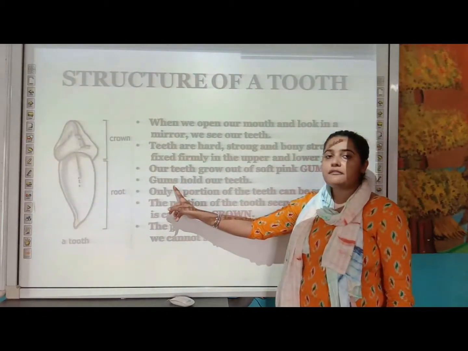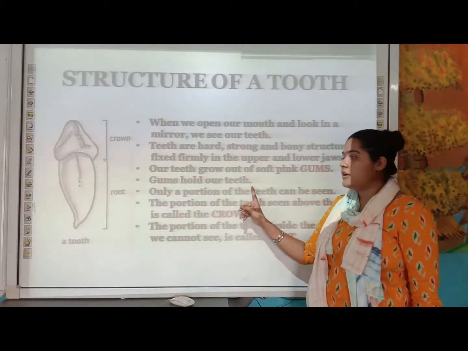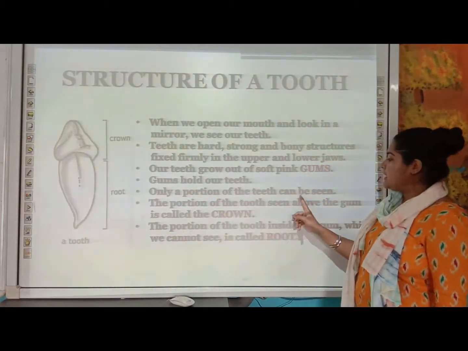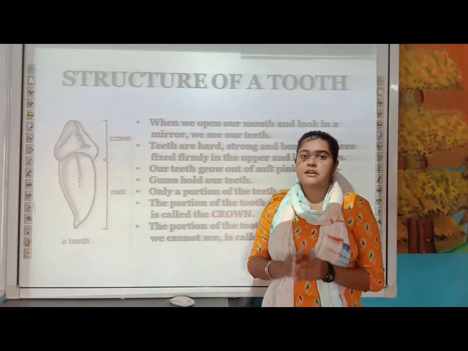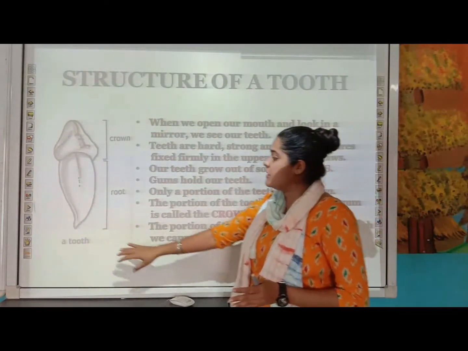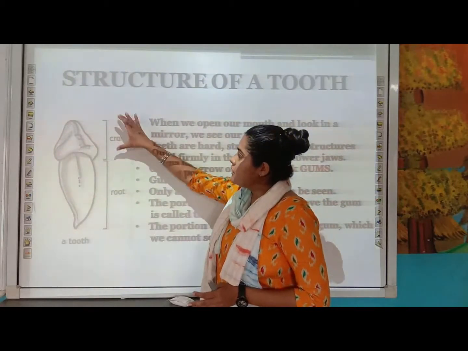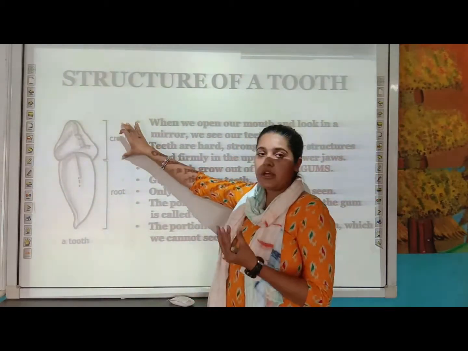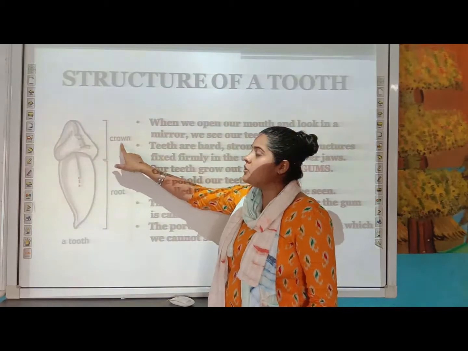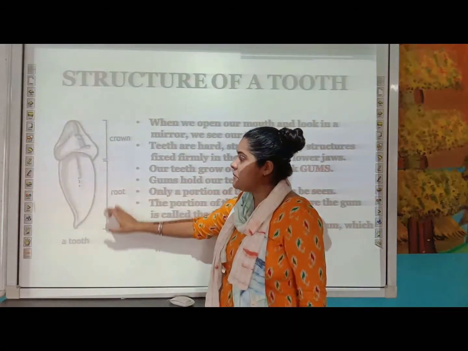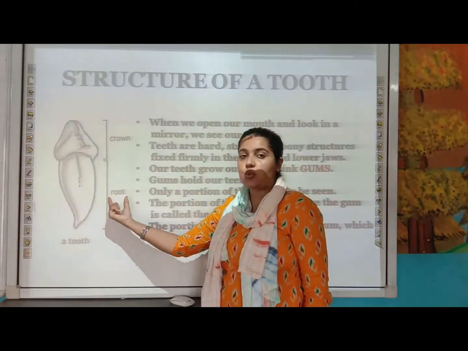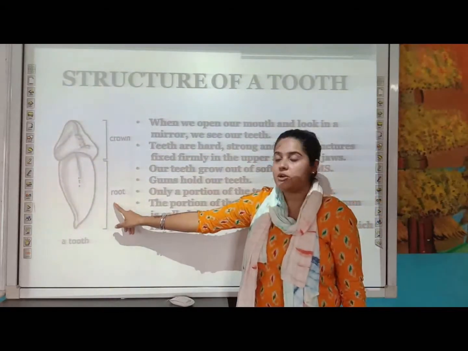What is the role of the gum? The gum holds our teeth, so only a portion of the teeth can be seen. You can see here the structure of the tooth. The part above the gum, the one which you can see, is known as the crown, and the one which is embedded in the gum is called the root. This is not visible to us.